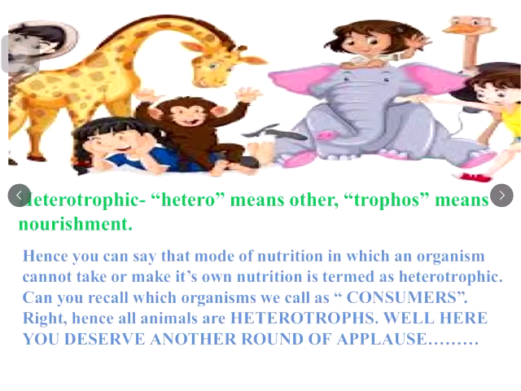Can you recall which organisms we call as consumers? Right, all animals are heterotrophs. Well, here you deserve another round of applause. Before my teaching, you know what are producers and what are consumers. So we know producers are plants, consumers are animals. Only you have to learn two new terms. Producers or plants are also called as autotrophs because they have autotrophic mode of nutrition.